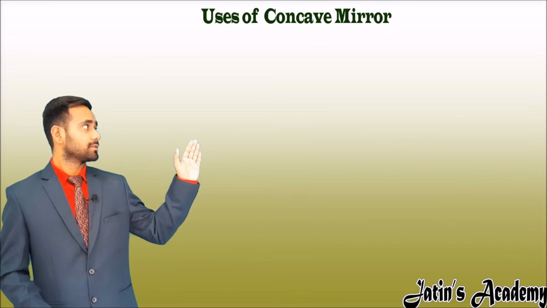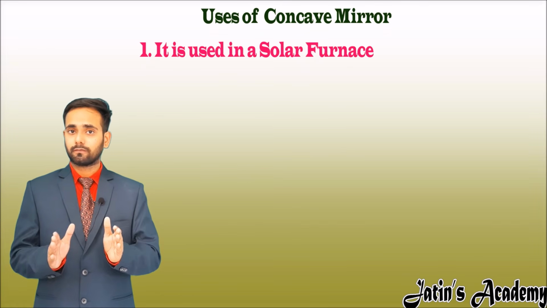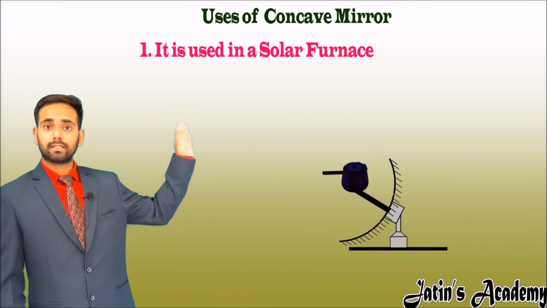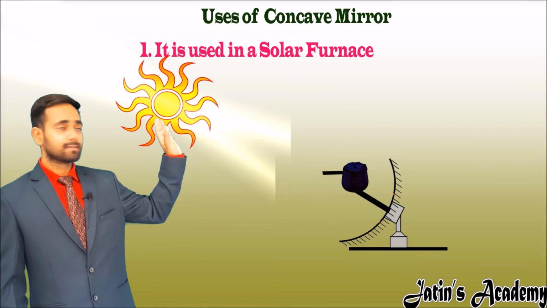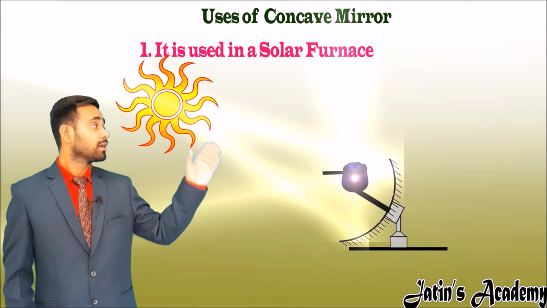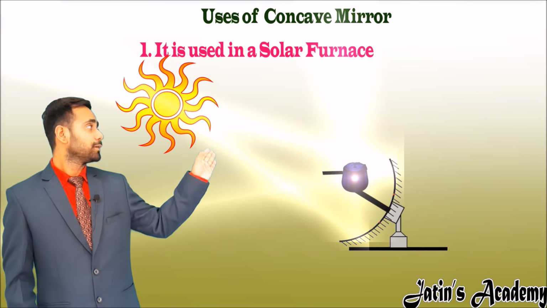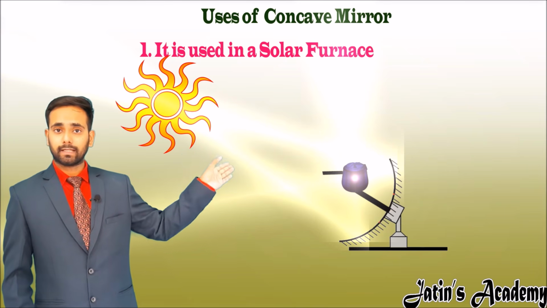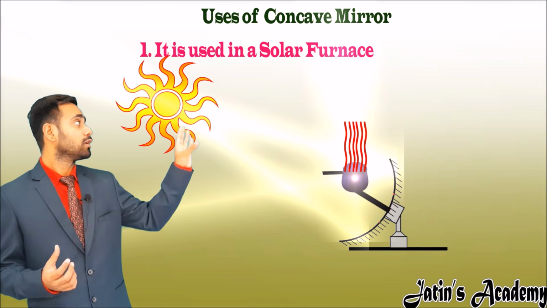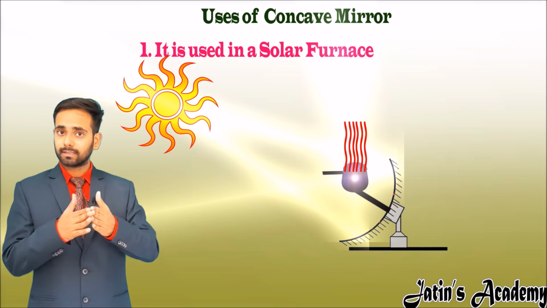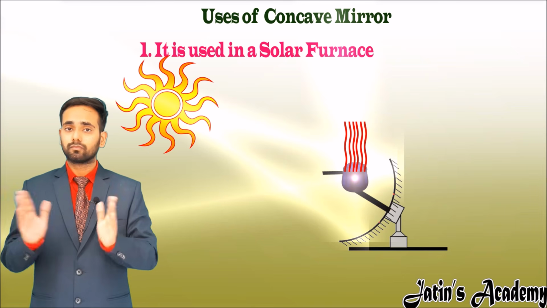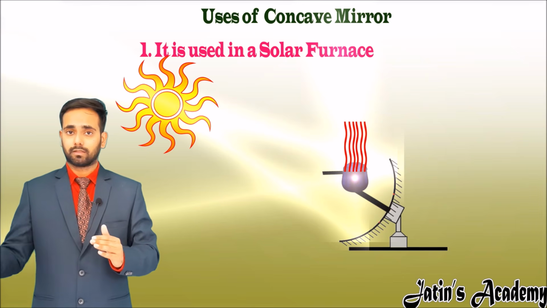Our first use is that a concave mirror is used in a solar furnace. In a solar furnace, when a concave mirror is placed in front of the sun, the sun rays converge at a point. That point is called focus, and at this focus we place water in a metallic container. This metallic container heats up due to the large amount of heat focused at this point, and the water in the container is vaporized. This water is then used for industrial purposes.